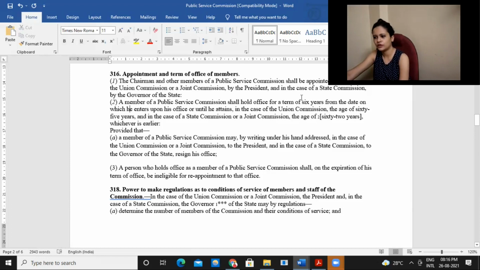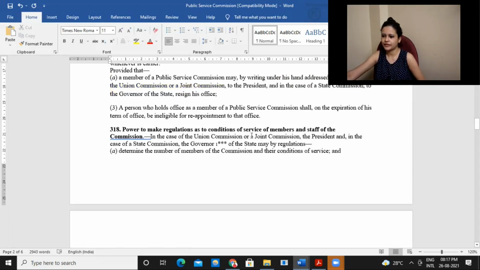And they will hold office for a term of 6 years from the date on which they enter their office or until they attain, in case of UPSC, 65 years, and in case of a state commission or a joint commission, 62 years. So the years are also different. Years you need not remember, this part you can remember. And the same thing you would also apply with regard to powers of the president as well as the governor. Administrative powers of the president and governor, there you can mention this as well.